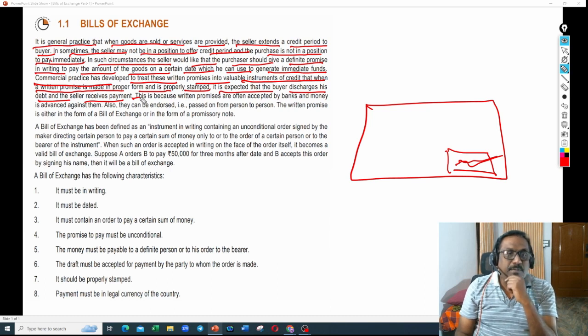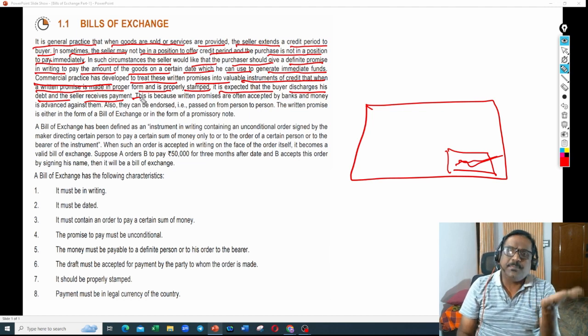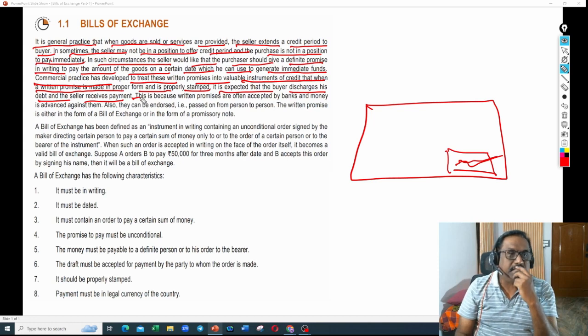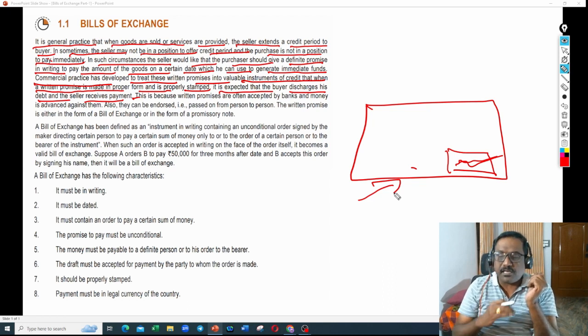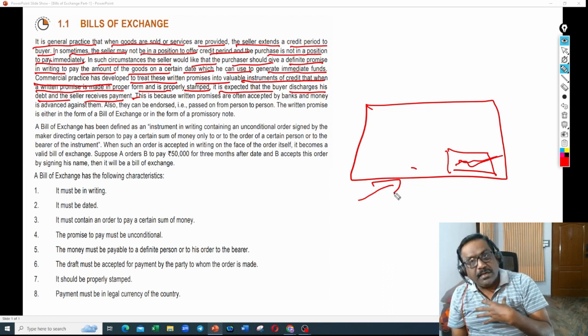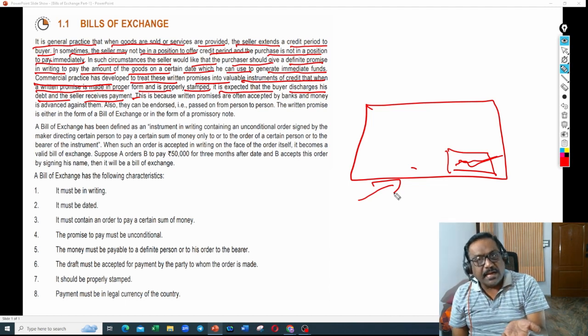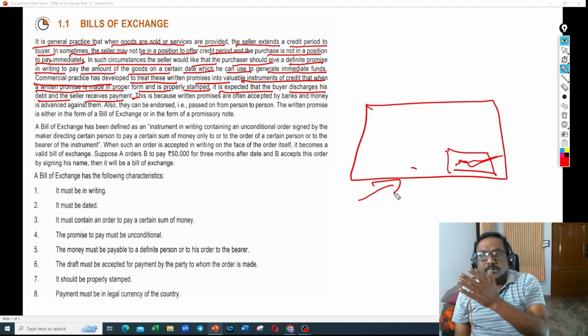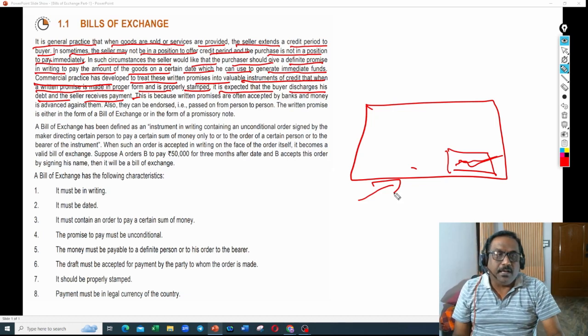This is because written promises are often accepted by the bankers. They accept these written offers and provide this facility to encourage business. Also, they can be endorsed. These documents, whatever bill has been written, can be endorsed. What do you mean by endorse? Endorsement is nothing but transfer. The bill is written by me, written by A. This can be given to C. This can be given to D. To anybody, he can endorse and transfer that bill. So endorsing is nothing but passing on from one person to another person.